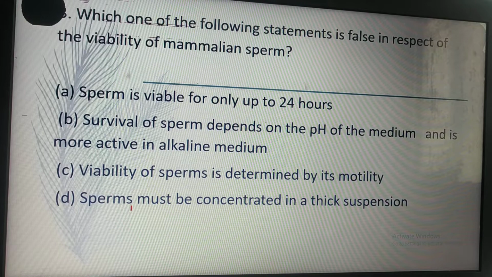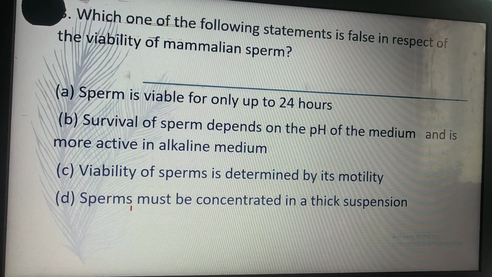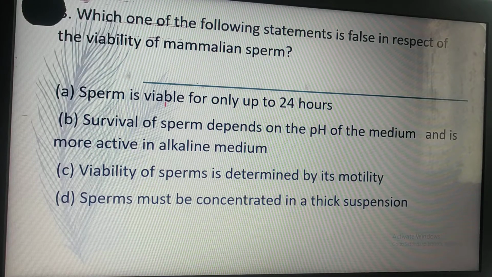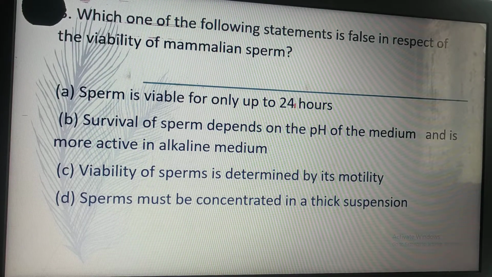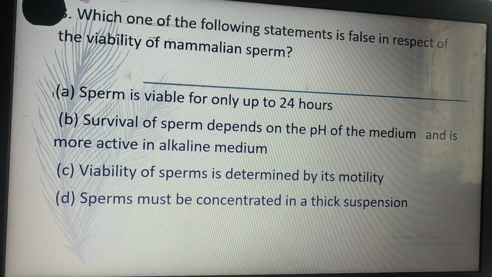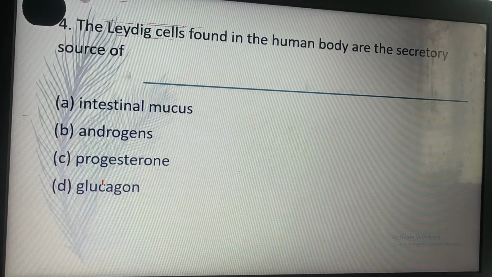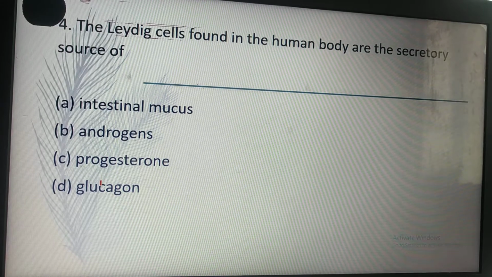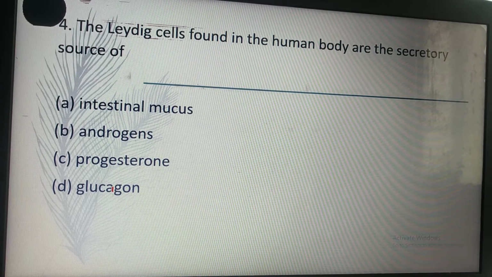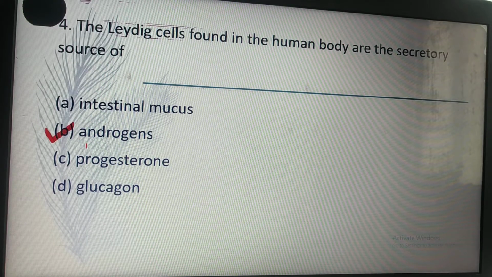Which one of the following statements is false in respect of the viability of mammalian sperm? A. Sperm is viable for only up to 24 hours. This is the incorrect or false statement. The Leydig cells found in the human body are the secretory source of androgens.